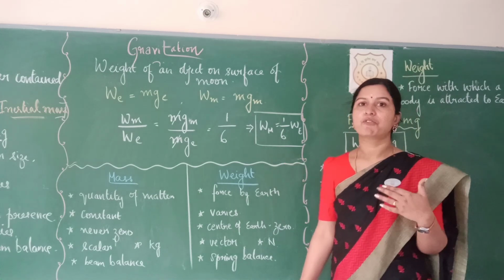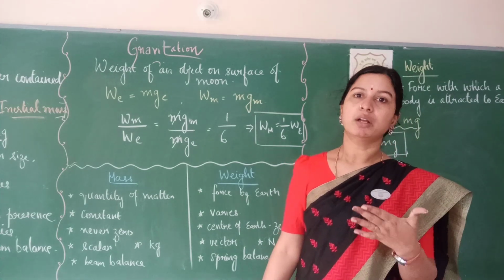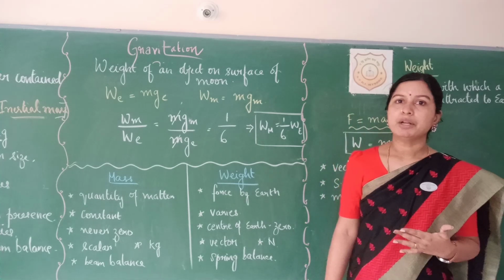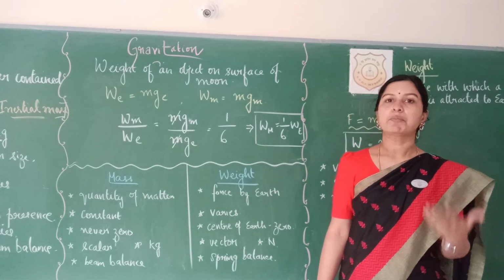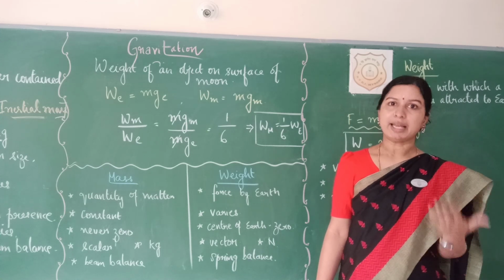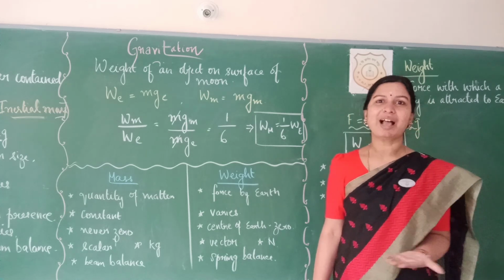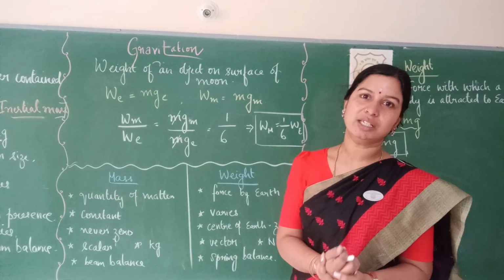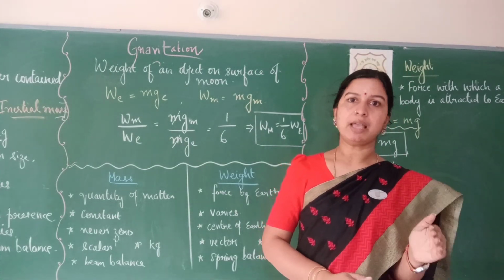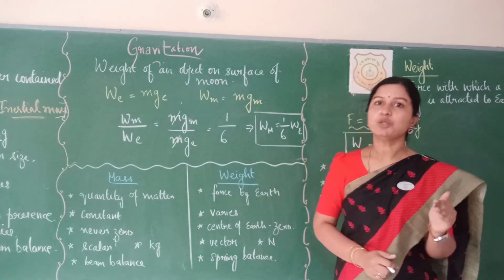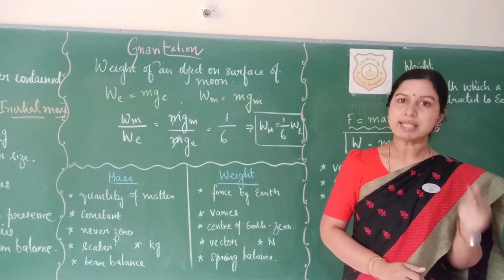Suppose I am weighing 60 kgs on earth. What will happen to my weight on moon? It will become 1/6 the value. So 1/6 into 60 will be 10. So when I go to moon, I will be weighing only 10 kgs. What happens to my mass? My mass will remain the same, 60. But my weight will be reduced to 1/6 the value.